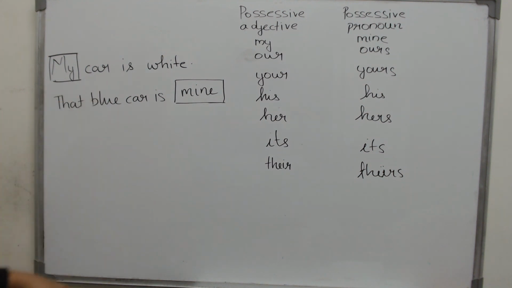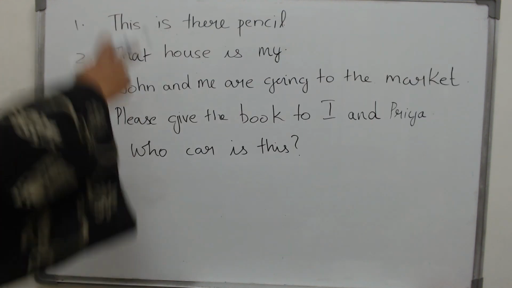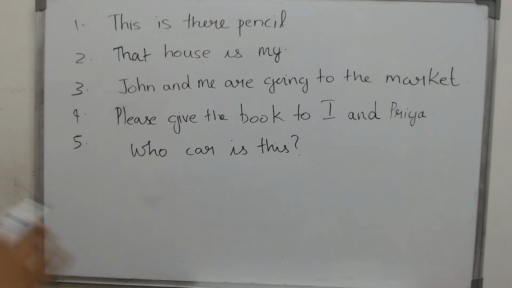That blue car is mine. That blue car is theirs. And of course, its is not going to happen. These are the 4 different forms that each pronoun will take. Now we will see a few sentences. I will write down few sentences, look at them and tell me what is wrong. Now look at these questions, all of them are wrong. Let us find out what the mistake is.